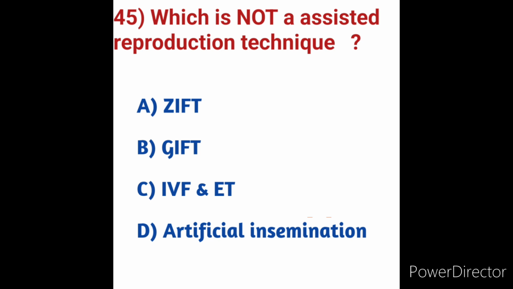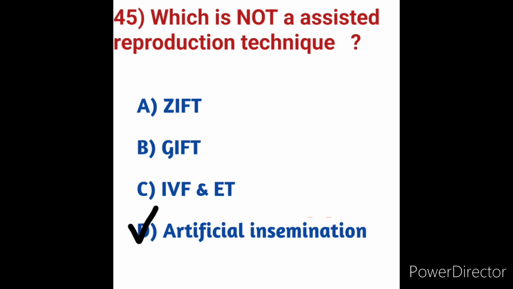Once again I am explaining clearly. ZIFT means zygote intrafallopian transfer. Option B, GIFT means gamete intrafallopian transfer. Option C, IVF means in vitro fertilization and ET means embryo transfer. These options A, B, C, three are the reproductive techniques used to aid in achieving pregnancy or conception in individuals who have difficulty doing so spontaneously. So here in these options, option D is the exception.